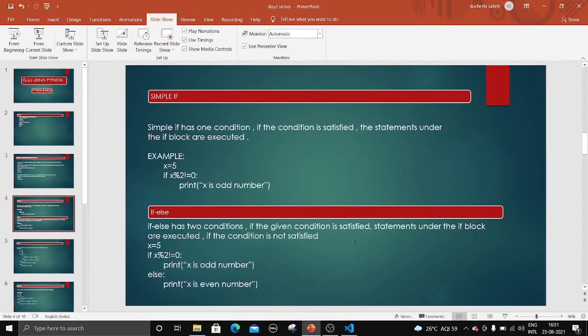So let's go back to the PPT and look at the example which I have given here. X equal to 5.